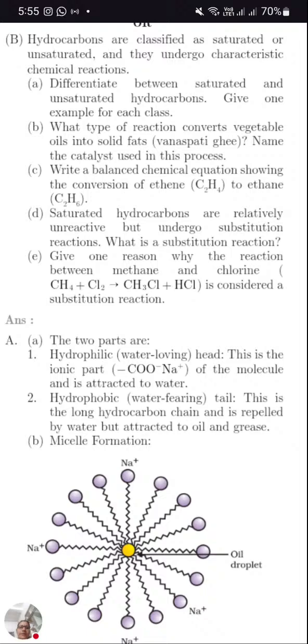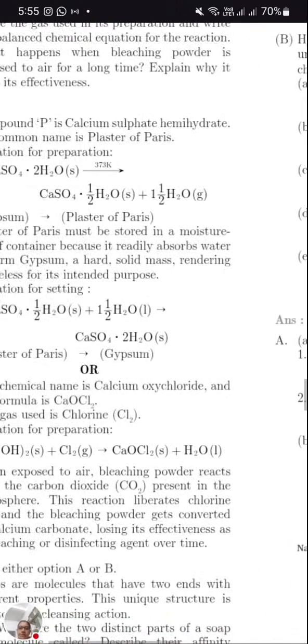Give one reason why the reaction between methane and chlorine is a substitution reaction. Because one of the hydrogens is being substituted by chlorine. So, let's read the answers for this.